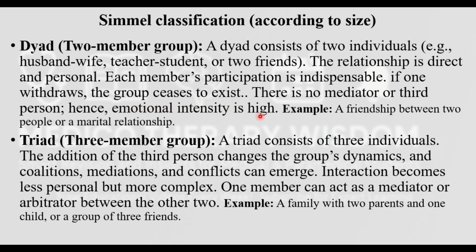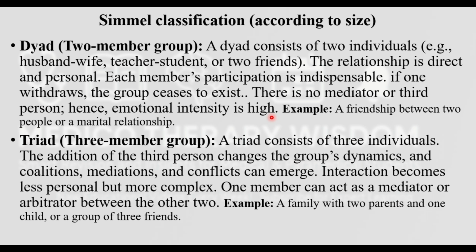What are the characteristics of the dyad? It is all written here. The dyad means two individuals will be together. The examples are husband and wife, or teacher and student. This relationship will be direct to each other, very personal, and mostly on an emotional basis, so very high emotional intensity will be there. If one of the persons backs off or stops talking, then the group that was formed will stop or will not exist. So that is what the dyad is.